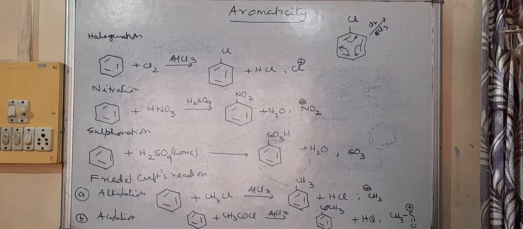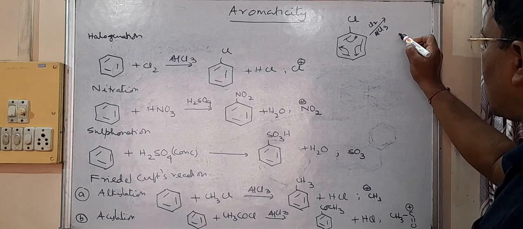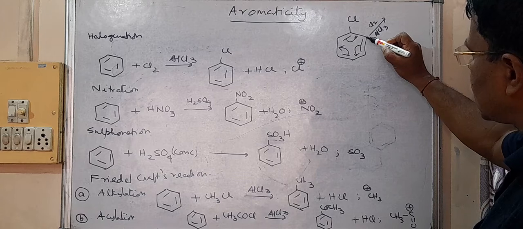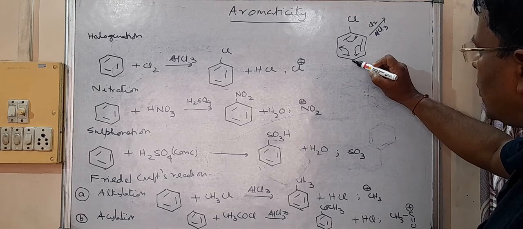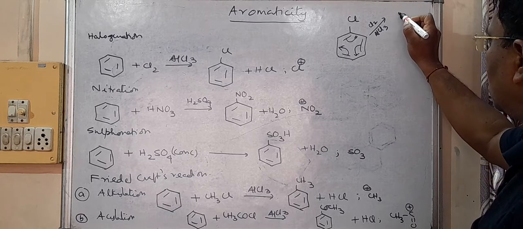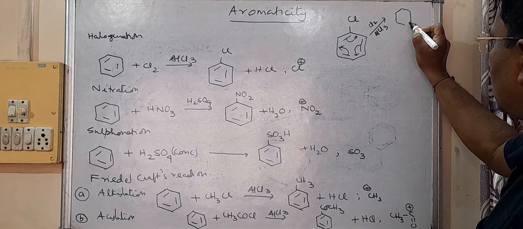So where will this Cl come? Now I can say the answer. The Cl that will come, it will come at this place and this place. So I am writing the product here.